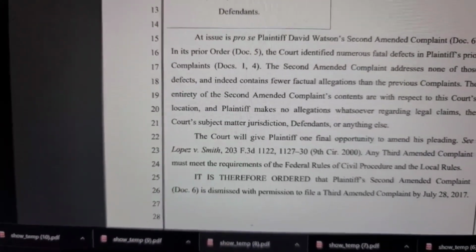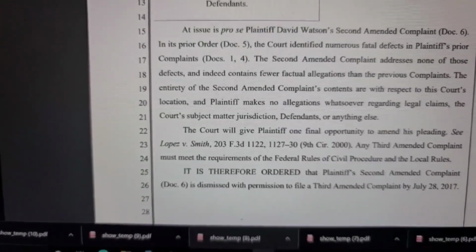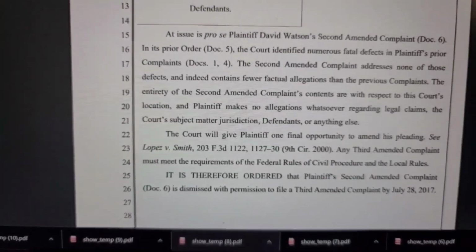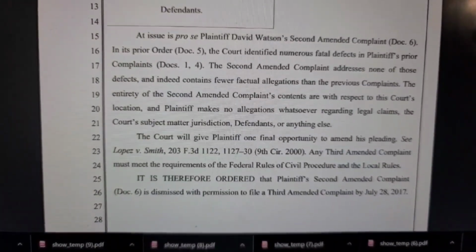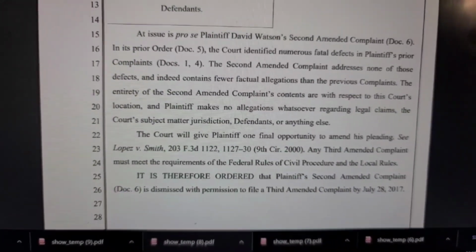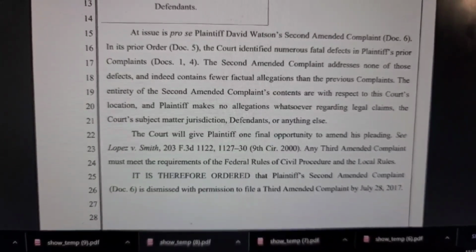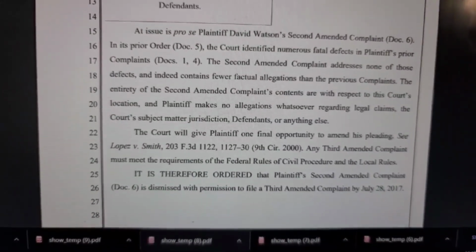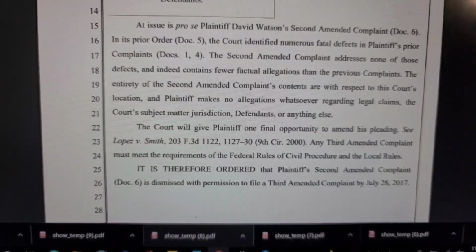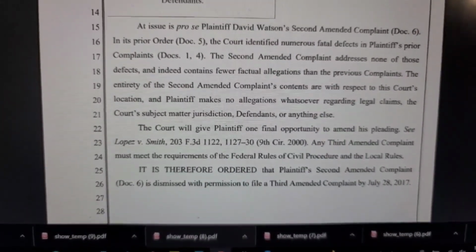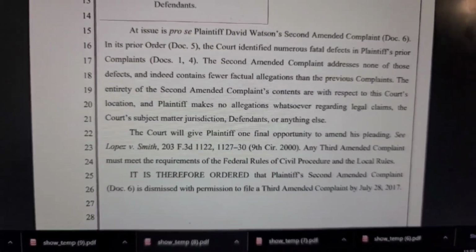The entirety of the second amended complaint's contents are with respect to the court's location, and plaintiff makes no allegations whatsoever regarding legal claims, the court's subject matter jurisdiction, defendants, or anything else. So the court will give plaintiff one final opportunity to amend his pleading.